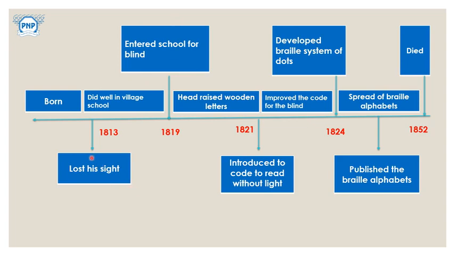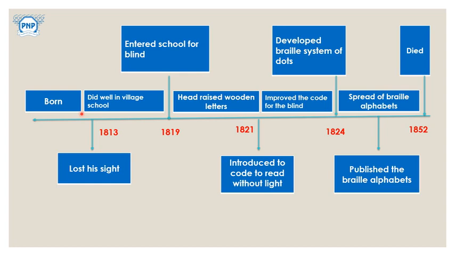So the timeline is like this. It is 1813, 1819, 1821, 1824, 1852. There is a proper sequence of things, like he was born, and you have to find out his date of birth. That is already given in the lesson, and for that you need to read it properly, so that you will be able to write his date of birth. That is what you have to mention.